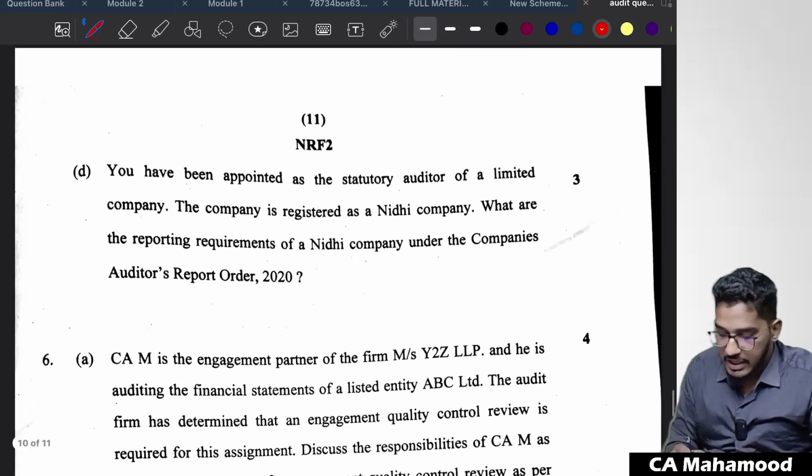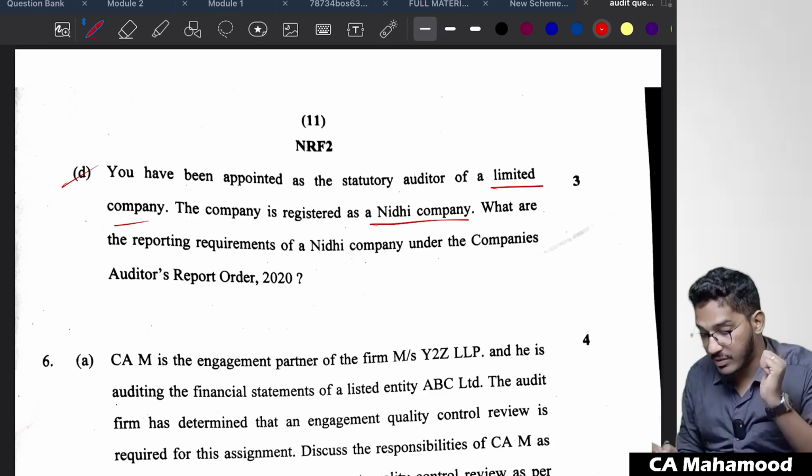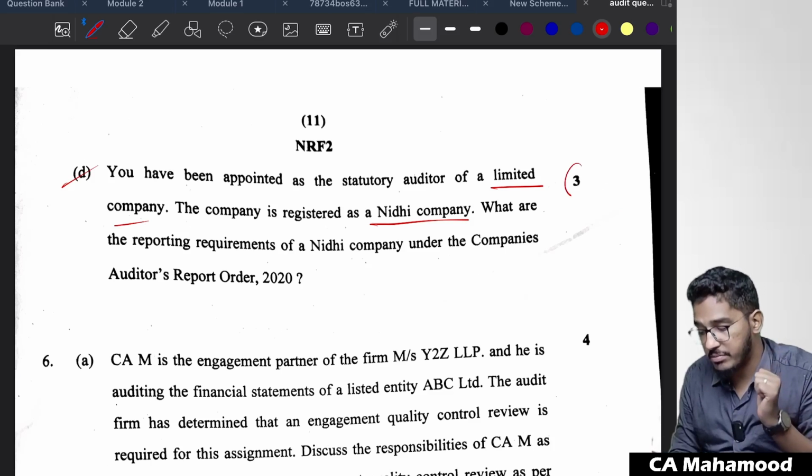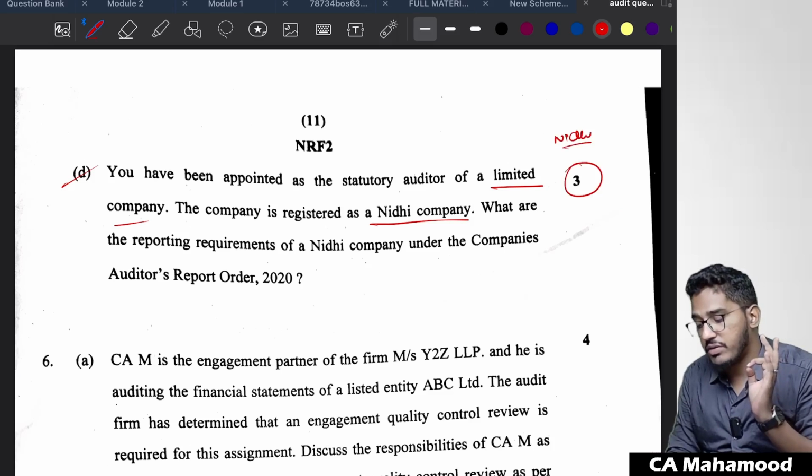Next one. Coming to the next question, 5D. You have been appointed as a statutory auditor of a limited company. The company is registered as a Nidhi company. What are the reporting requirements of the Nidhi company under the Companies Act? Straightforward question. If in case your client is a Nidhi company, what will be the reporting requirements?